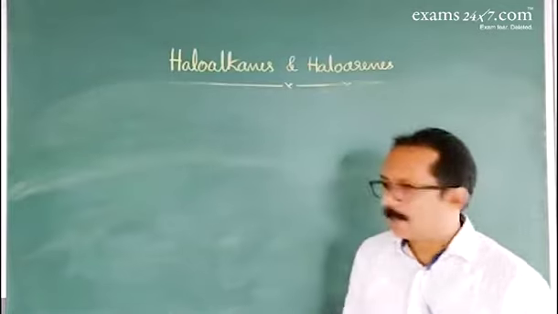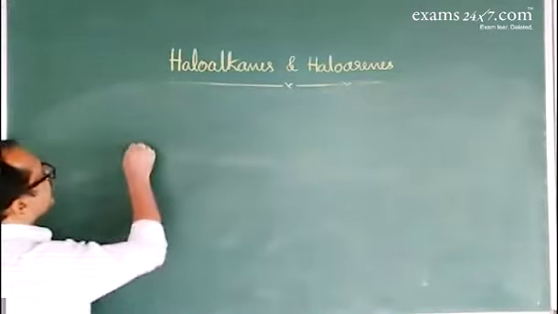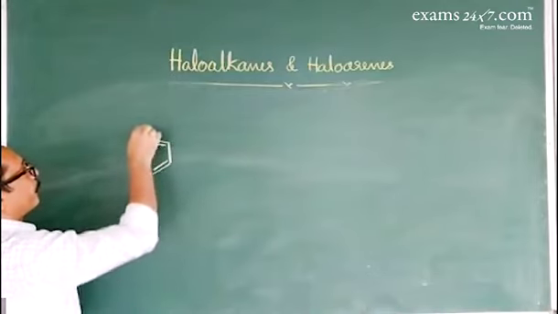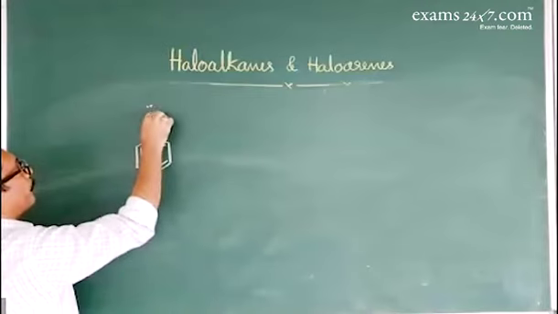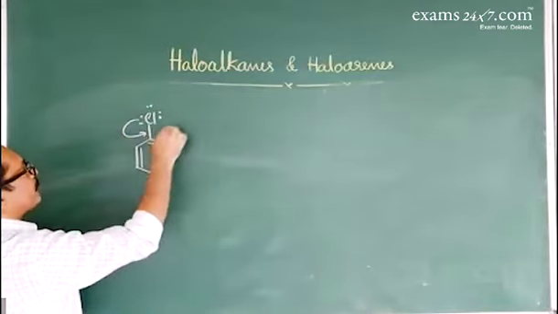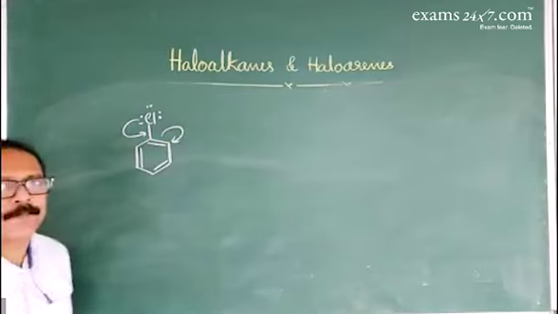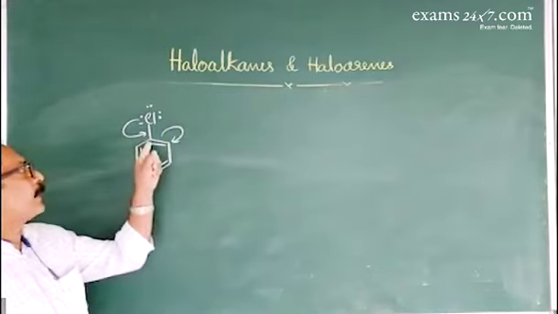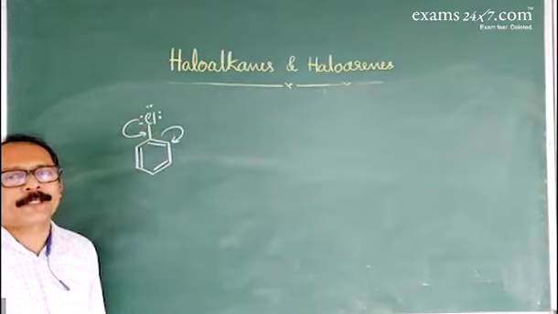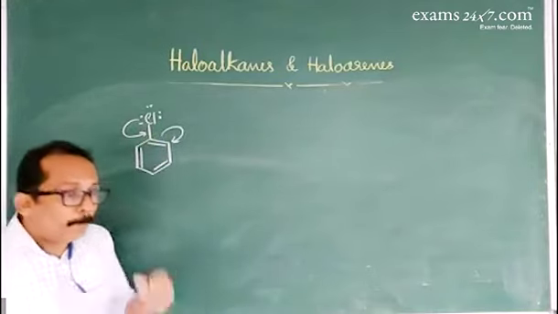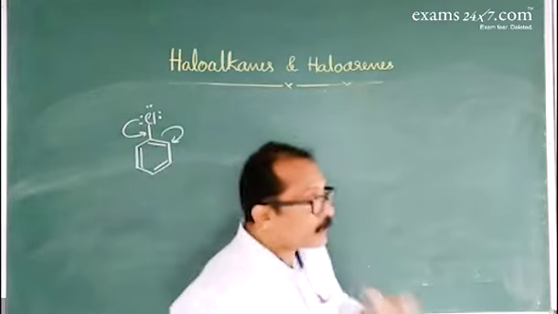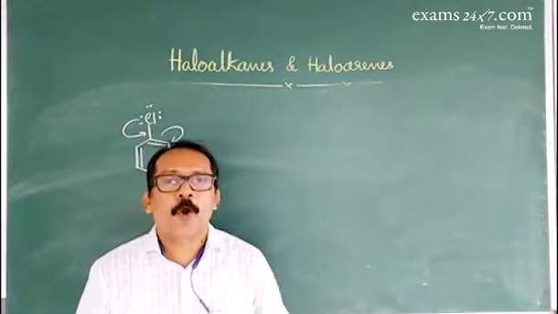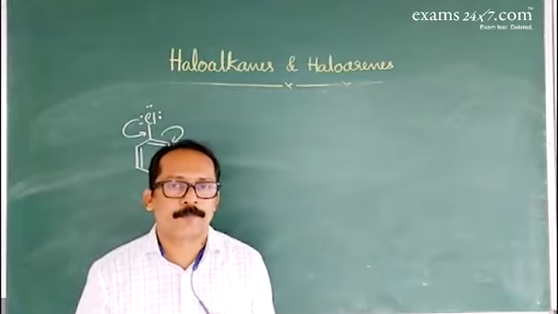If you consider chlorobenzene, it exhibits plus M effect, positive mesomeric effect. When you consider only the carbon to halogen bond, that exhibits minus I effect. So both minus I effect as well as positive mesomeric effect operate in the same molecule.